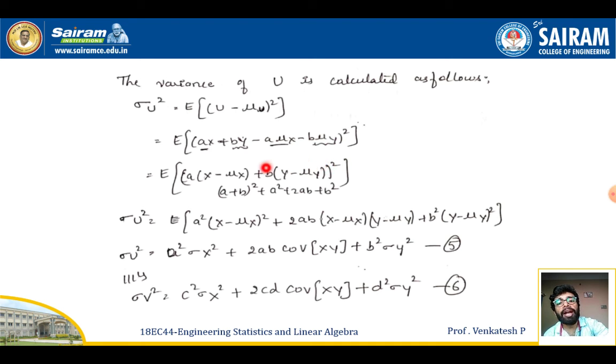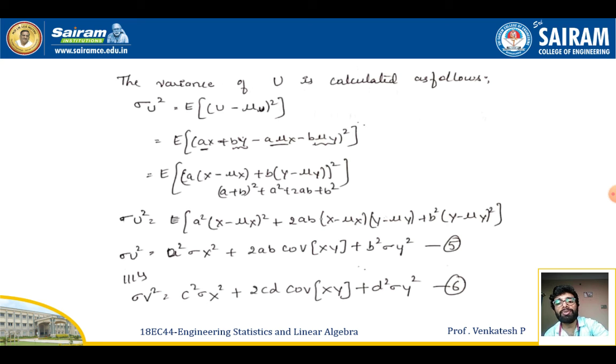I am going to expand this equation by using the a plus b whole square formula. I will treat this one as a and this one as b. So I get the expectation of a square into X minus mu X whole square plus 2ab into X minus mu X into Y minus mu Y plus b square into Y minus mu Y whole square. Since we know that X minus mu X times Y minus mu Y is nothing but the covariance of X and Y, I'm going to replace that.